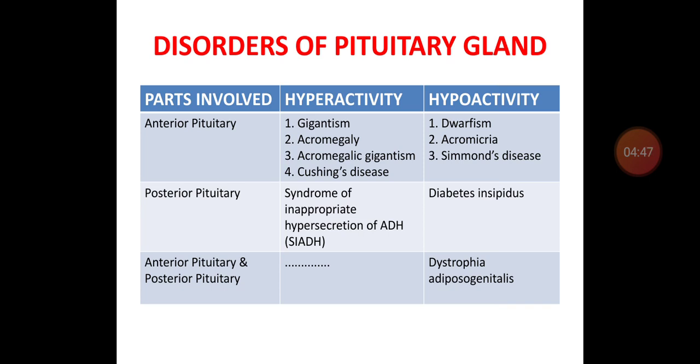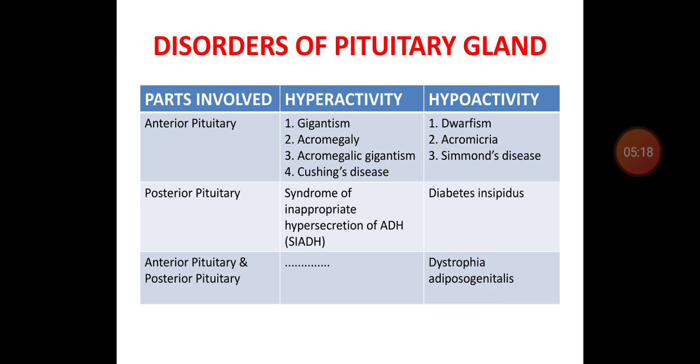Hypersecretion or hyperactivity of the anterior pituitary gland results in gigantism, acromegaly, acromegalic gigantism, and Cushing disease. Like that, hypersecretion or hyperactivity of the posterior pituitary will result in SIADH, syndrome of inappropriate ADH secretion, that is antidiuretic hormone secretion.